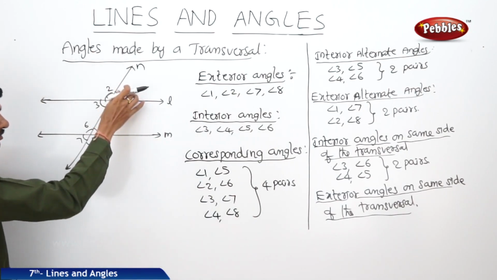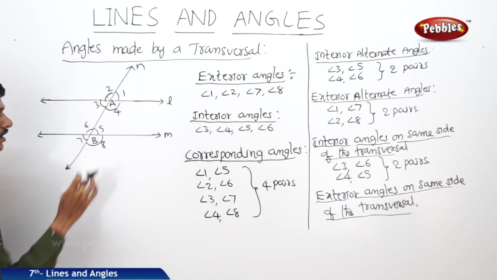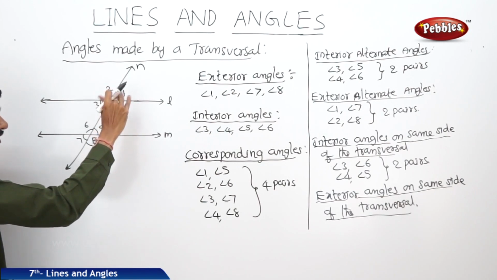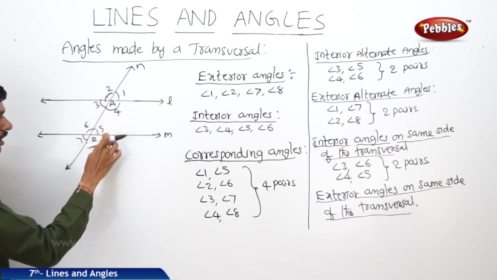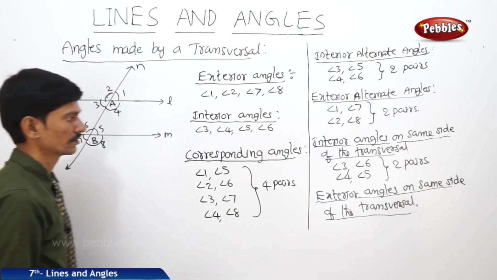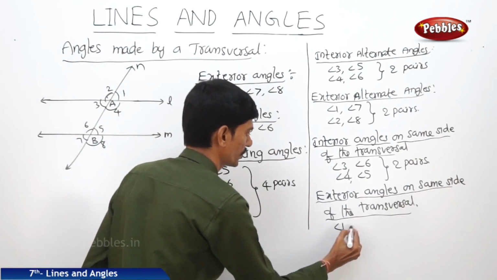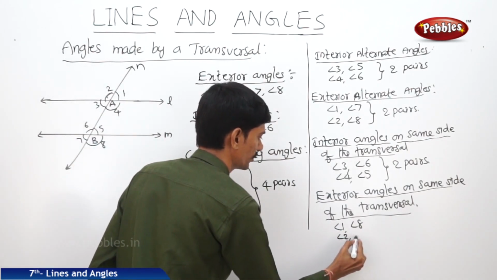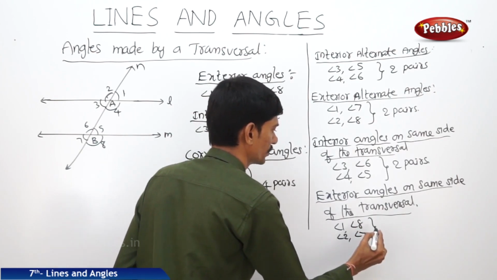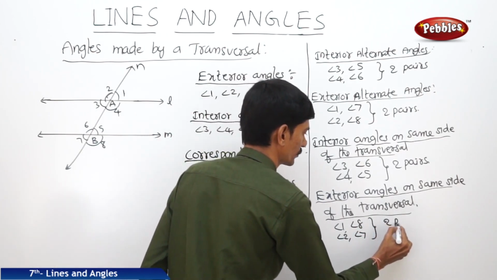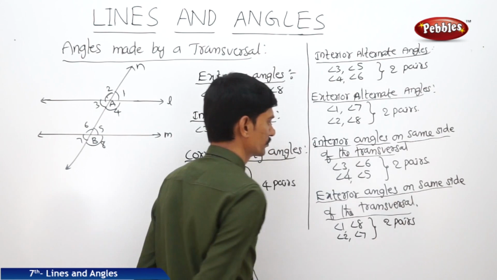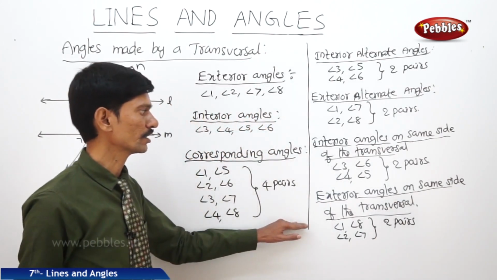Now what are the exterior angles? 1, 2, 7, 8 are the exterior angles. And what are the angles on same side of the transversal? So 1, 8 and 2, 7. Angle 1 comma angle 8, angle 2 comma angle 7. So these are the two pairs of the exterior angles on same side of the transversal.